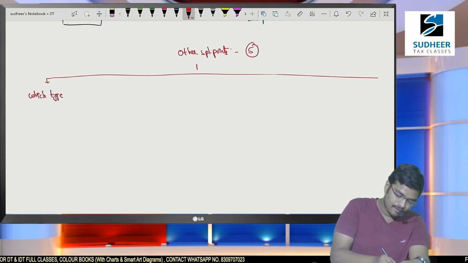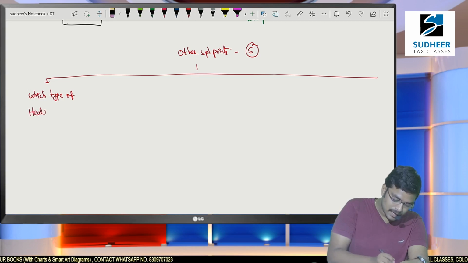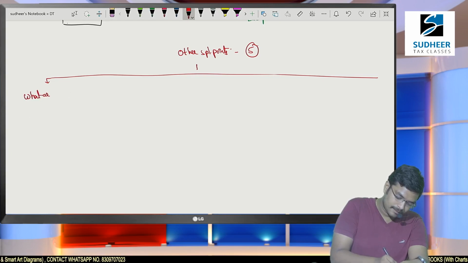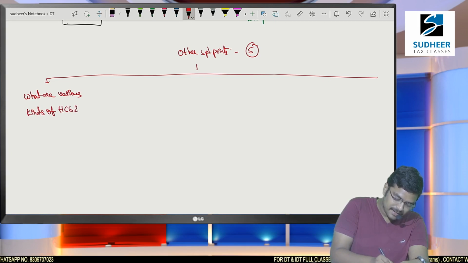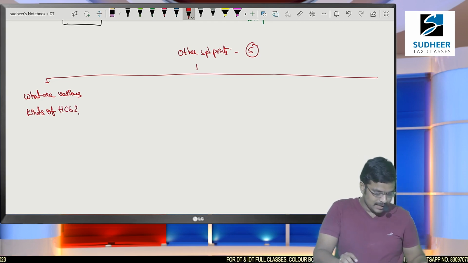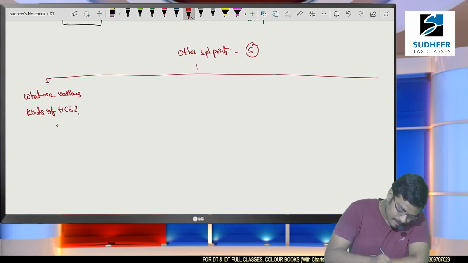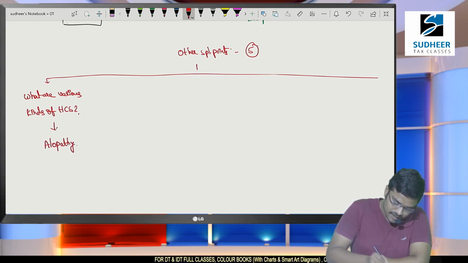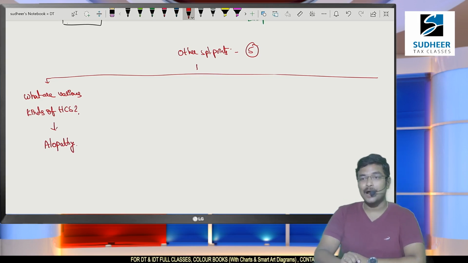Let me specify you in a different way. What are various kinds of healthcare services? Actually, healthcare services means what we remember is hospital. All these hospitals, which type of treatment they are providing? Generally, the treatment provided by them is called allopathy treatment. We usually call them English medicines. It is called allopathy treatment.